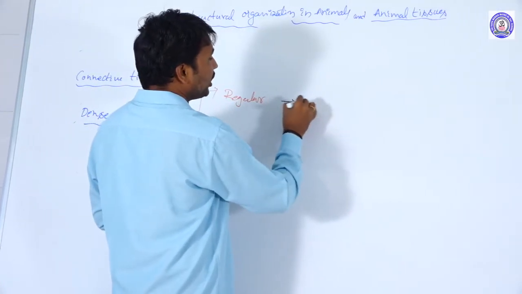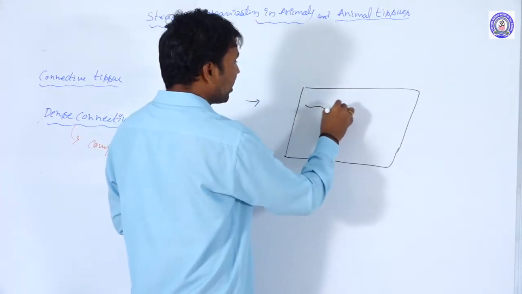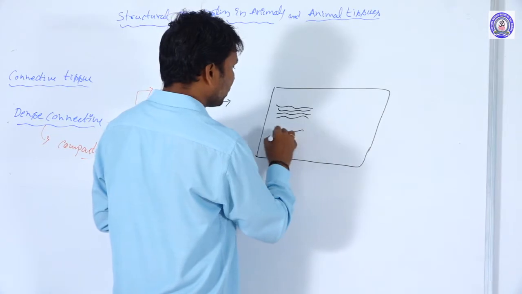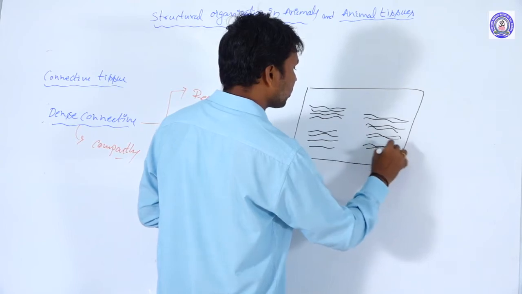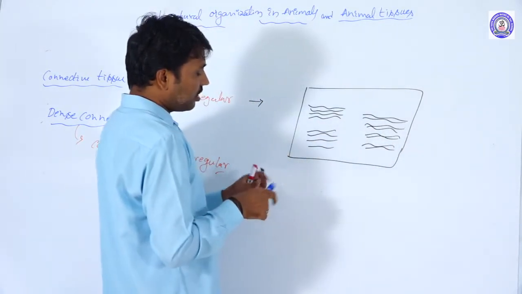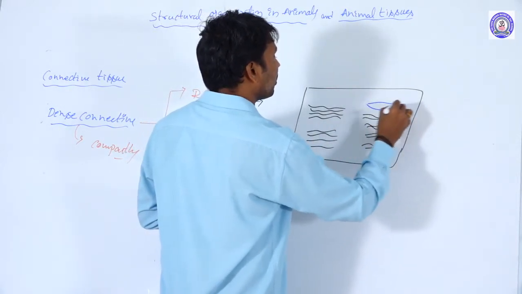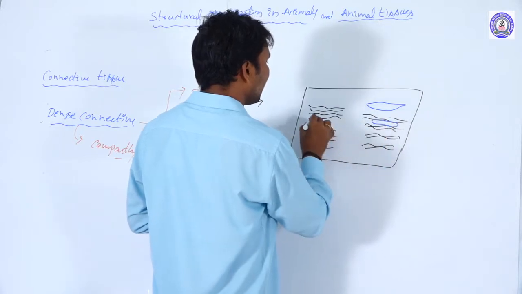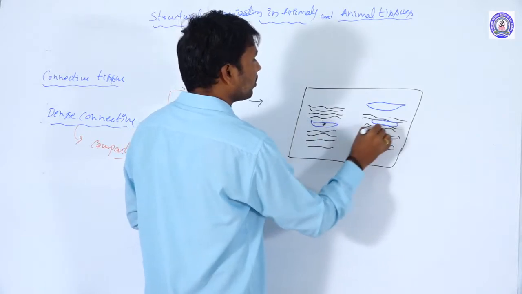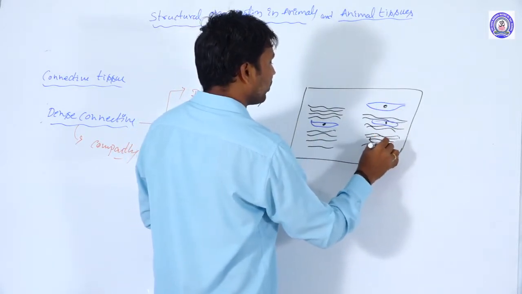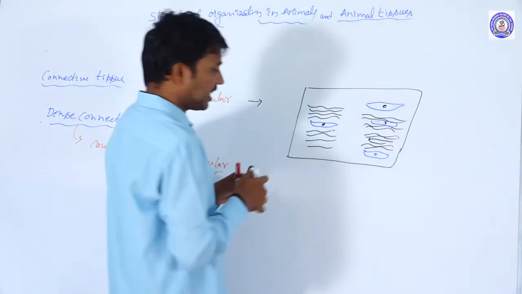In regular dense connective tissue, the connective fibers are arranged as a number of bundles, parallel like this, and fibroblast cells are arranged in between these bundles of connective fibers.